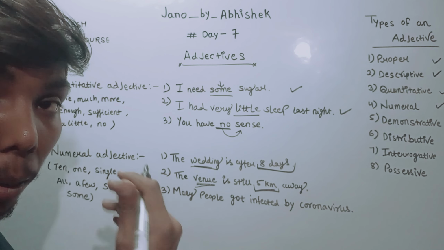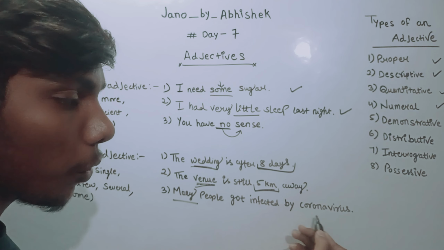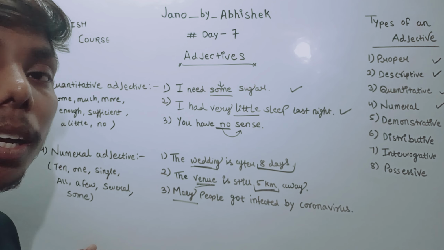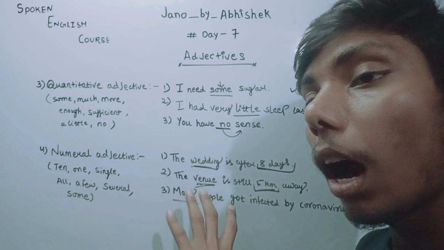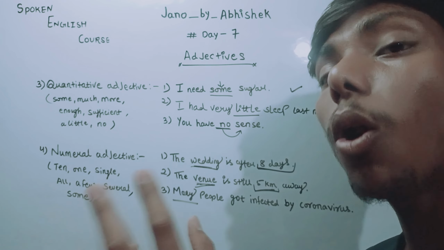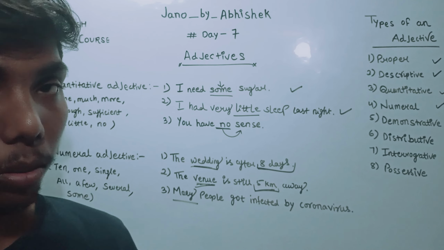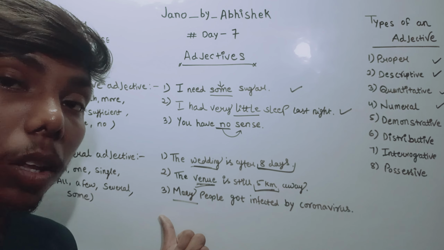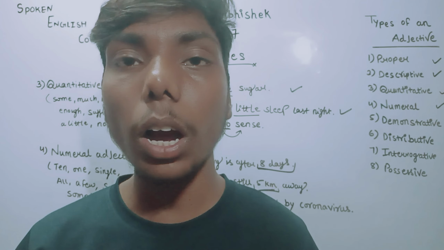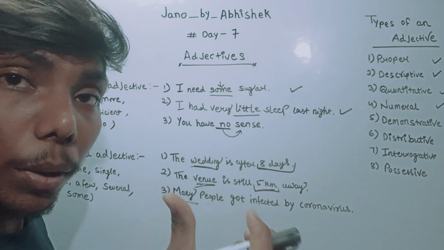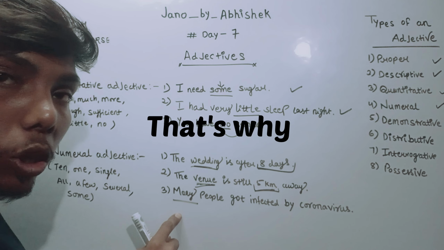Now let's see the third example. Many people got infected by coronavirus. Here the word many is describing people, that is, how many people. There were many people who got infected by coronavirus. This is also the answer of how many. Many people means we can count how many they are, so the term is countable. That is why it is also a numeral adjective.